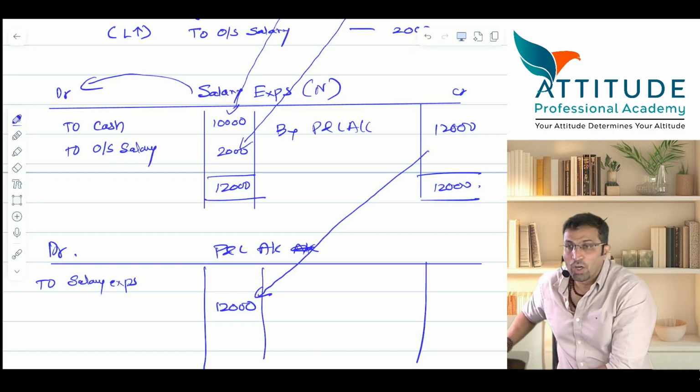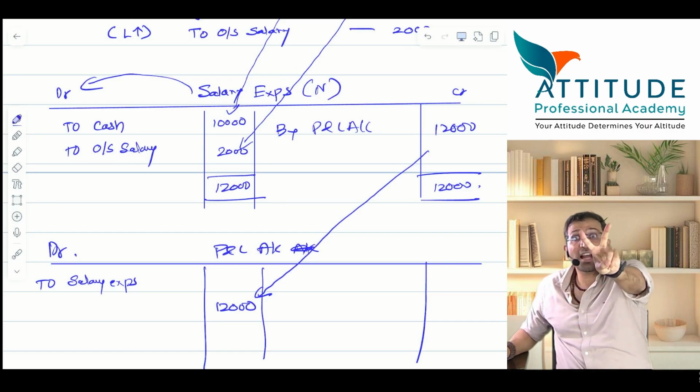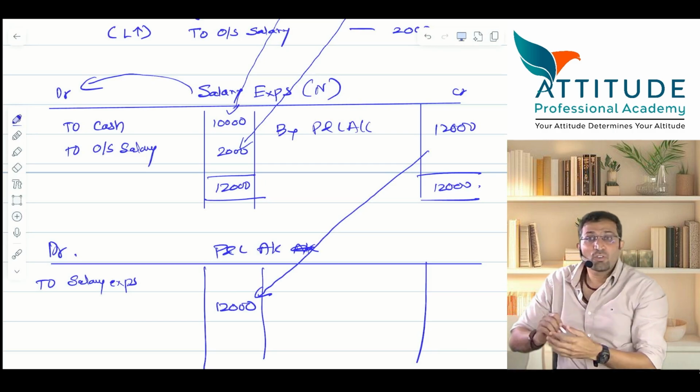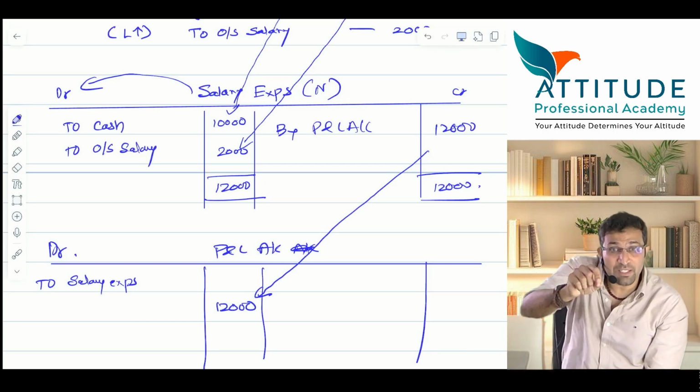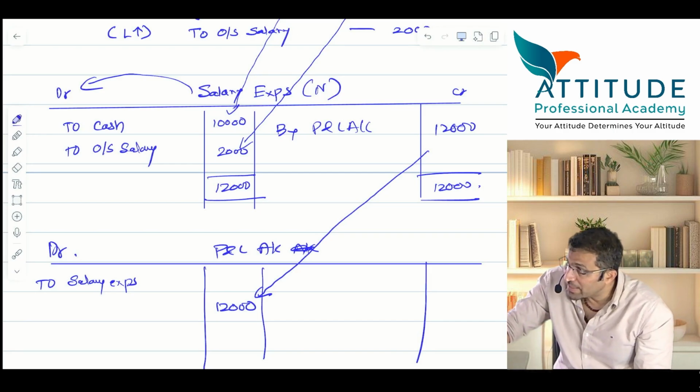Now, in your first year, what have they taught? Adjustments will have two effects. In final accounts, if you have done final accounts in the first year, everyone has done except a few of them, right? Closing stock is an adjustment, outstanding salary is an adjustment.